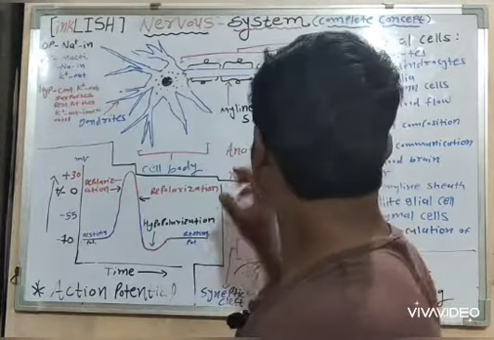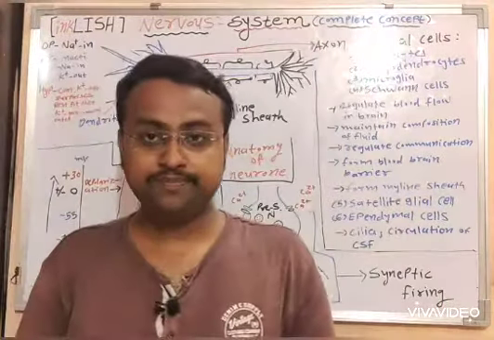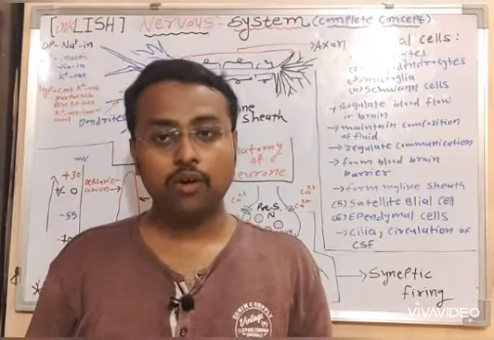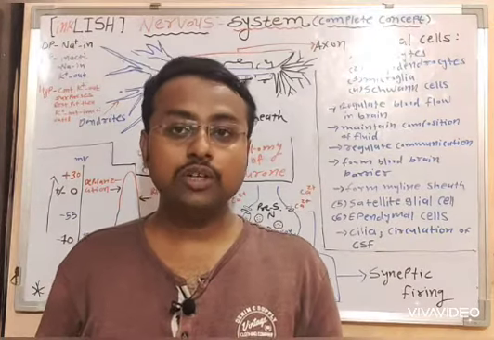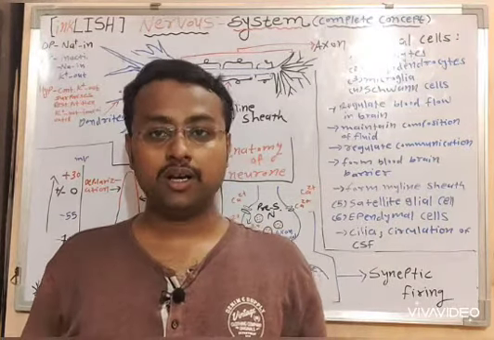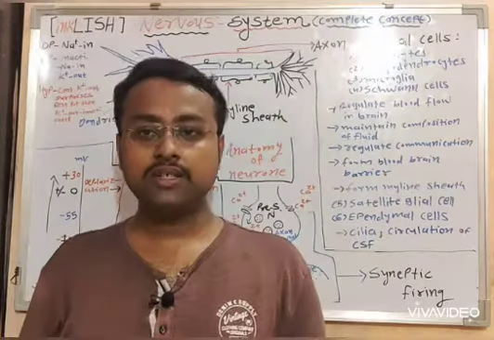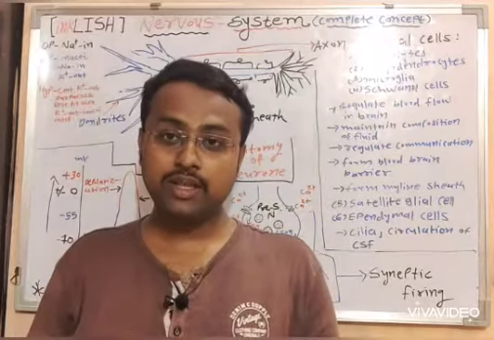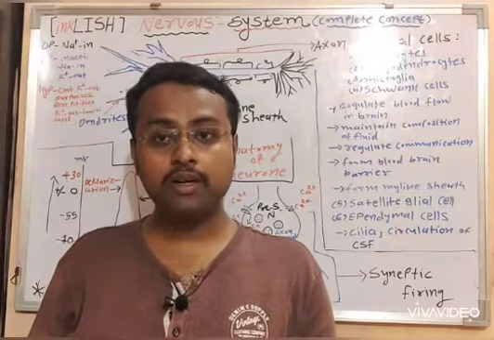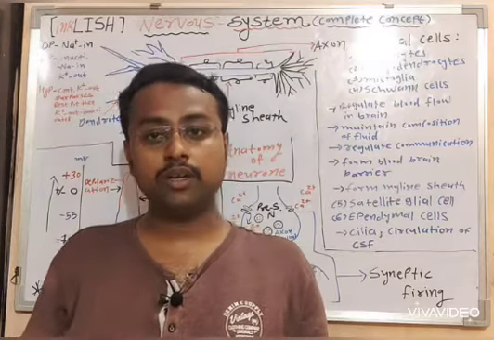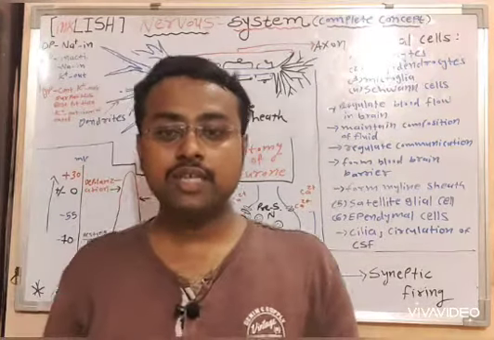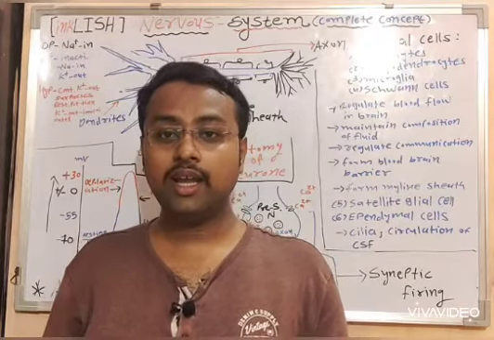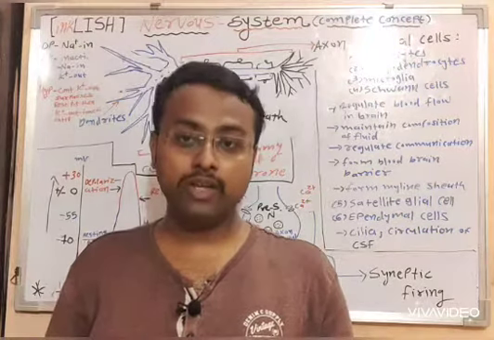Now we'll take a look at the glial cell. The glial cells are also called as supportive cells of nervous system, since they are not involved in the primary function of nervous system. These supportive cells are classified into four major groups. One is the astrocyte, which are the most abundant glial cell. The astrocytes are associated with diverse functions, such as they regulate the blood flow in the brain.